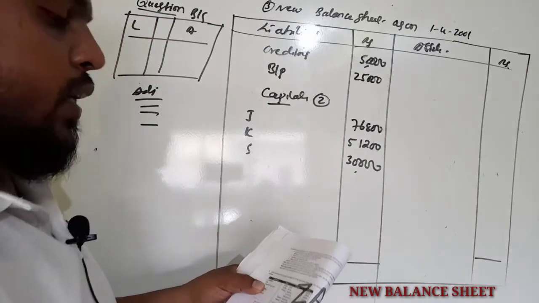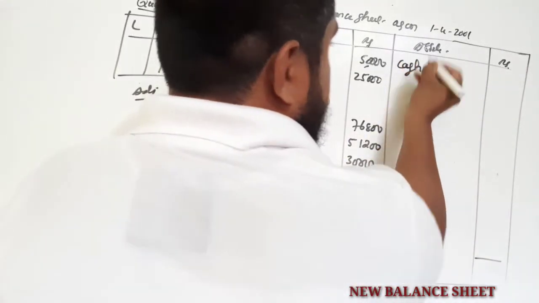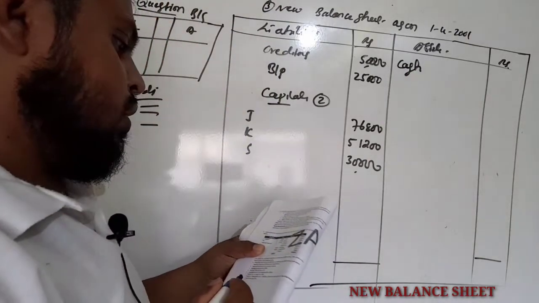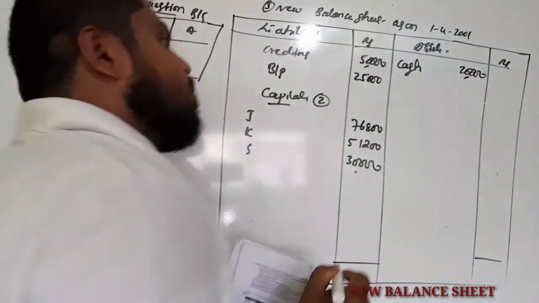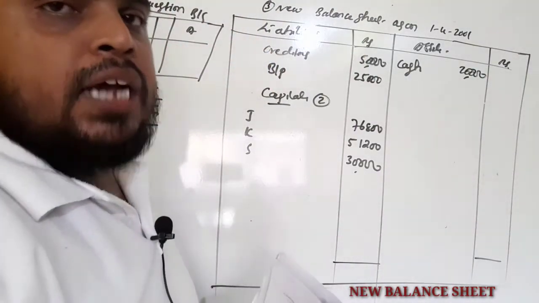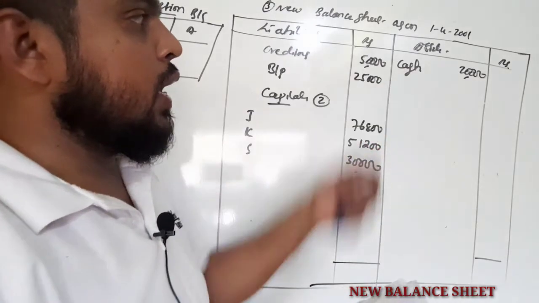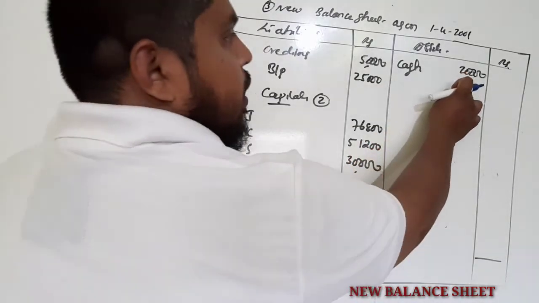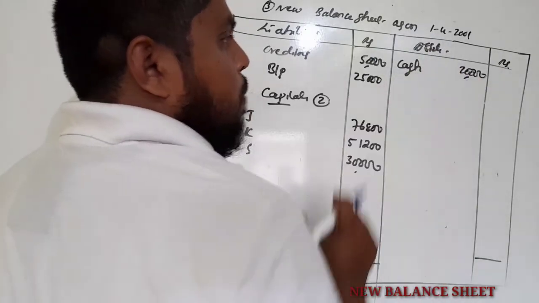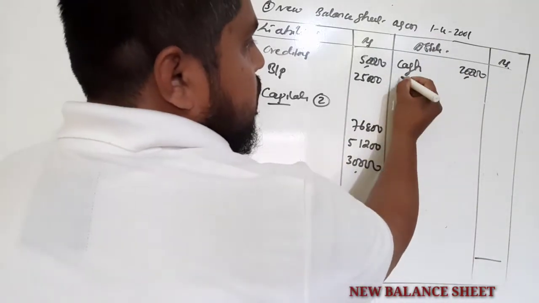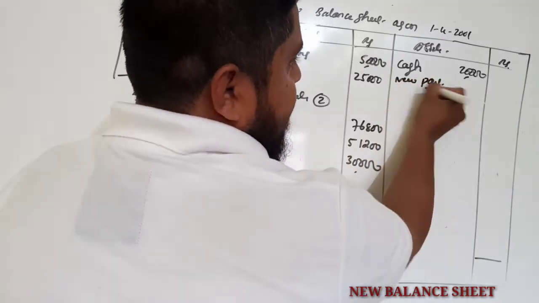Now come to the asset side. So asset side, cash. So cash 20,000, write it in the inner column. Suppose you are not preparing a separate cash account, then adjustments under cash we can show here only. So this cash belongs to the old partner, that is 20,000 as per the old balance sheet. So new partner capital.